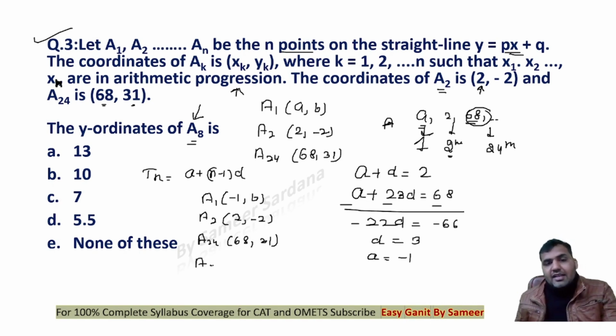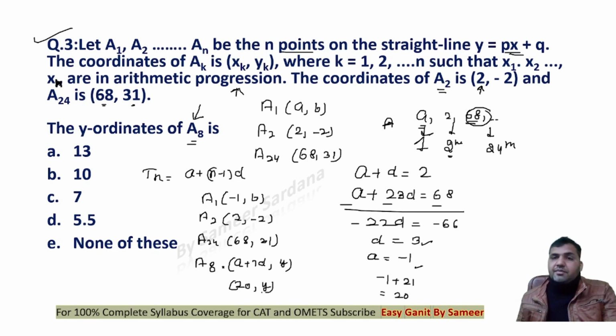If I look at the abscissa of A8, this would be A plus 7 times D. Now you can see that A is minus 1, D is 3, so A plus 7D is 20, guys. Abscissa is 20, and the ordinate is what we need to find out. Now we know that all these points lie on this line, y is equal to px plus q.